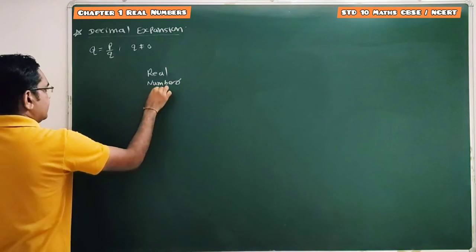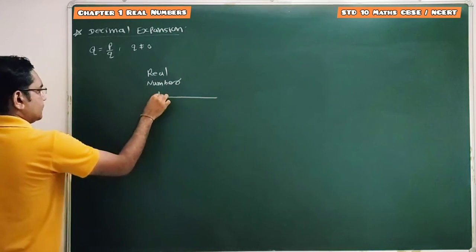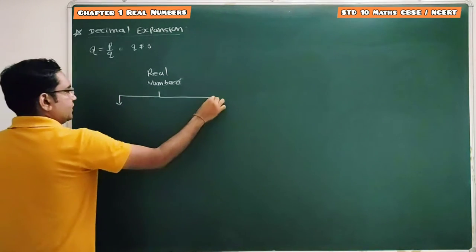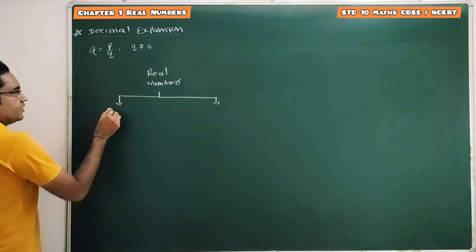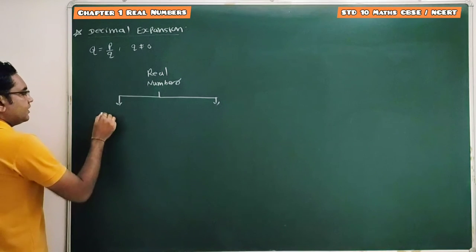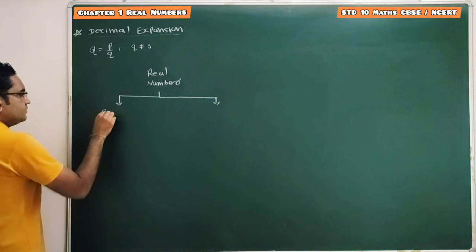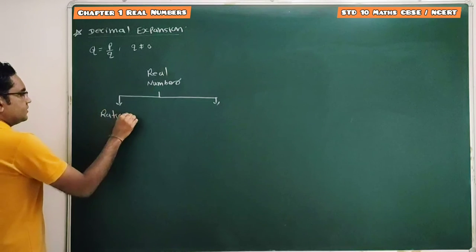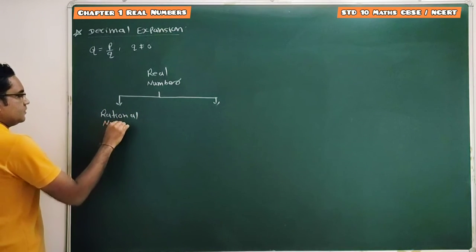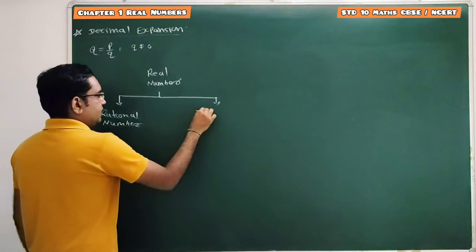can be classified as a rational number or an irrational number.